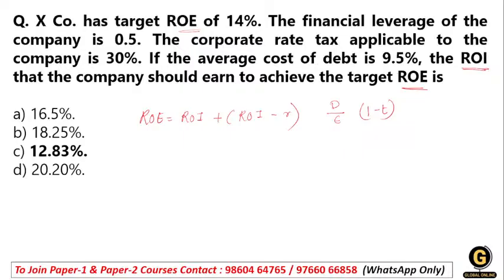So ROE is return on equity, ROI is return on investment, and R is your average cost of debt. Return on equity is already given to us, that is 14%. Then the rate is 9.5%. The debt equity ratio is given to us, that is 0.5. Then tax is also given, 30%. So all this information is given, so you just have to put the values in this formula.